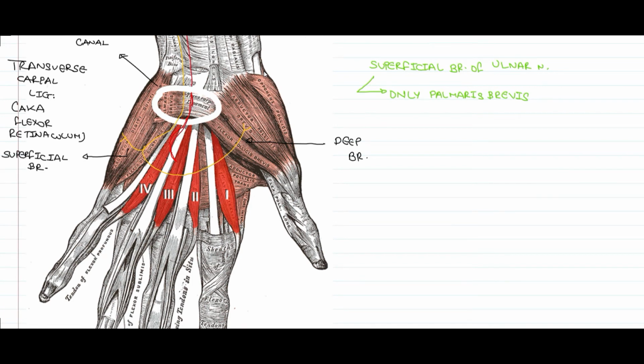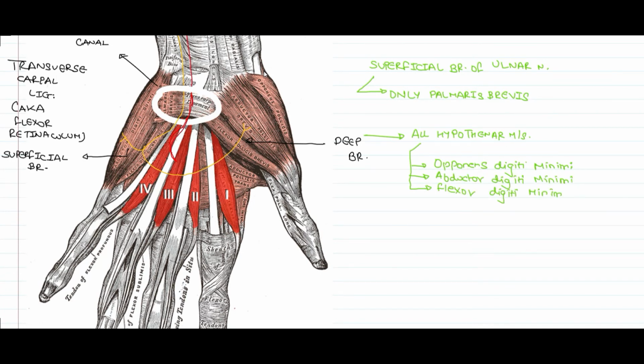So we can also say that the superficial branch of ulnar nerve gives supply to only palmaris brevis in the hypothenar region, and rest all muscles of the hypothenar region are supplied by the deep branch of ulnar nerve. The easy way to remember the hypothenar muscles is by the mnemonic O, A, F, which is similar to that in the case of thenar muscles. That is, O stands for opponens digiti minimi, A stands for abductor digiti minimi, and F stands for flexor digiti minimi.